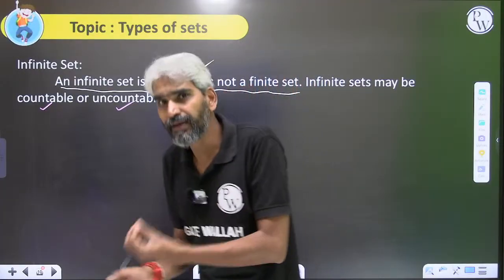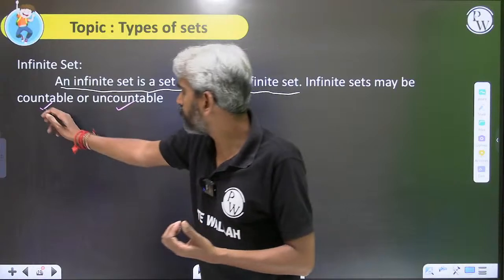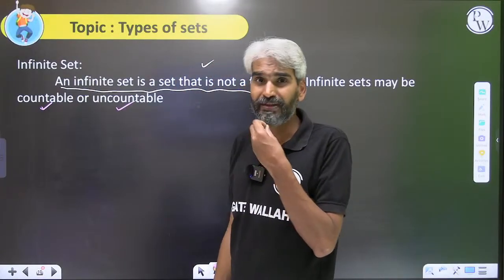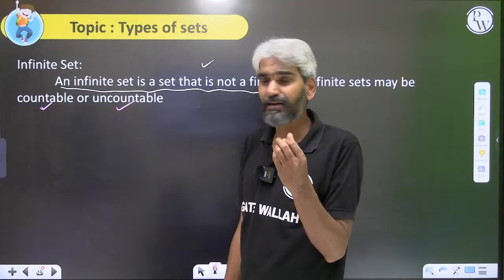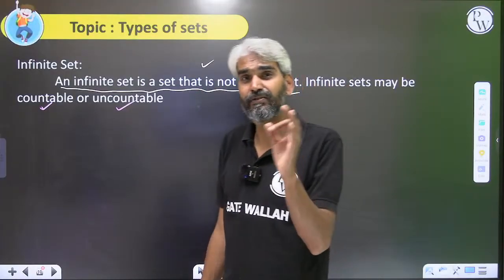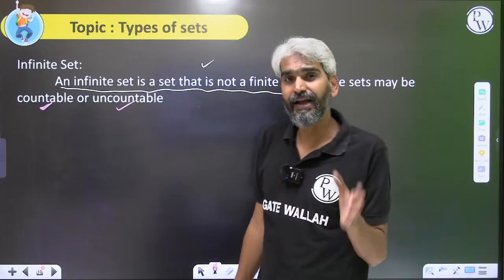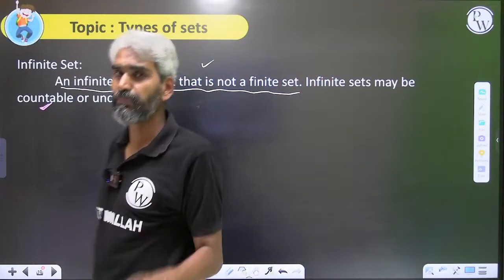In a similar manner, we define the countable set. What is a countable set? For an infinite set, if there exists a one-to-one and onto function between the set of natural numbers and the given set, then that particular set will be a countable set.